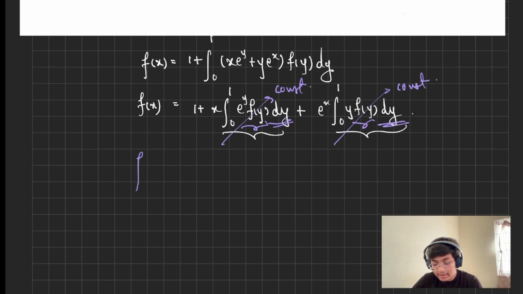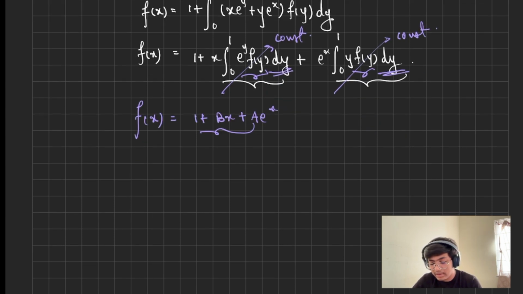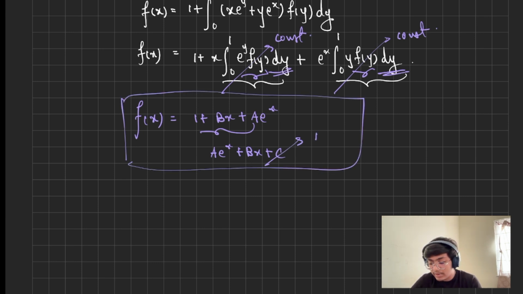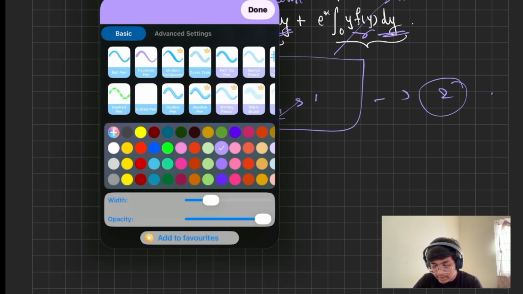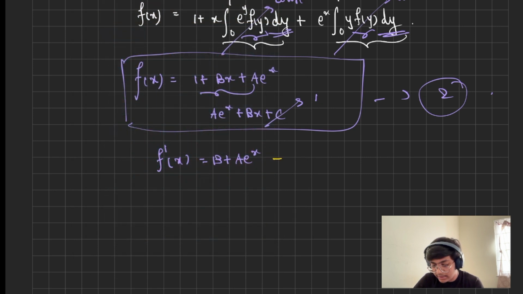So we can write f(x) is equal to 1 plus bx plus a e^x. With more simplification, we can write it as a e^x plus bx plus c, right? And clearly c is 1 here. So now we are naming this equation as equation number 2. Now if we differentiate this function, that is f'(x), we will get b plus a e^x. Let this be named as 3.